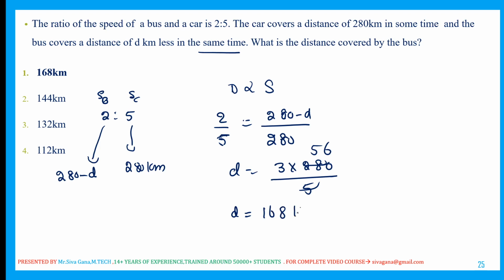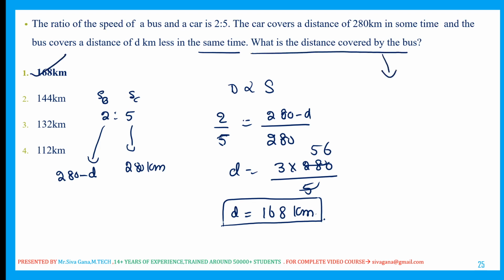In the examination there is a chance of putting 168 as your answer, but he is asking what is the distance covered by the bus. The distance covered by the bus is 280 minus 168, that is the d value, which comes to 112. You should put 112 as your answer, my dear viewers.